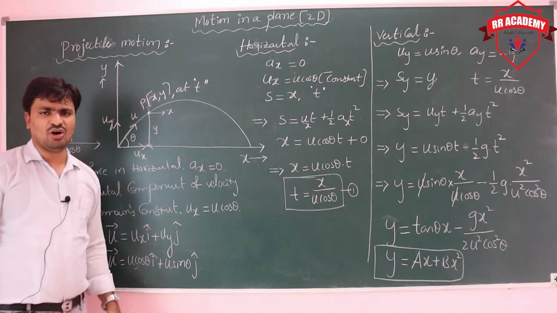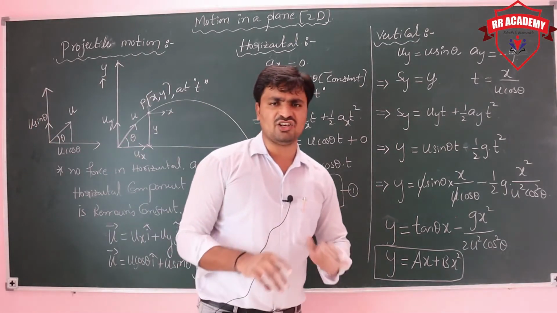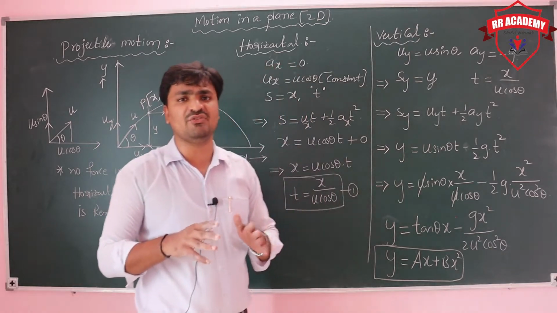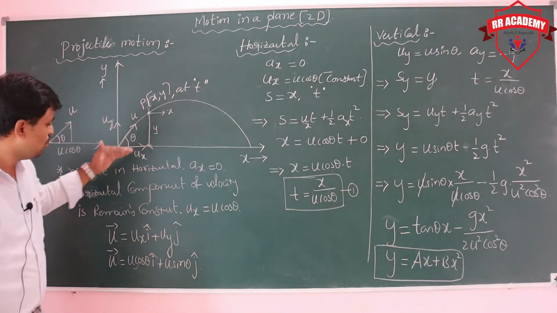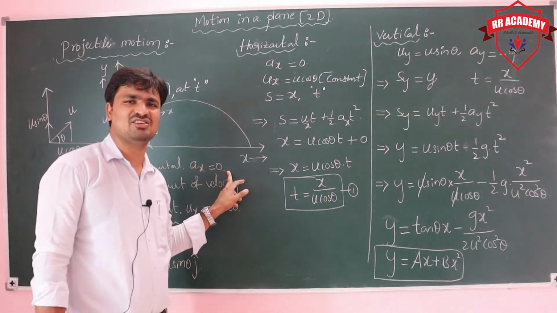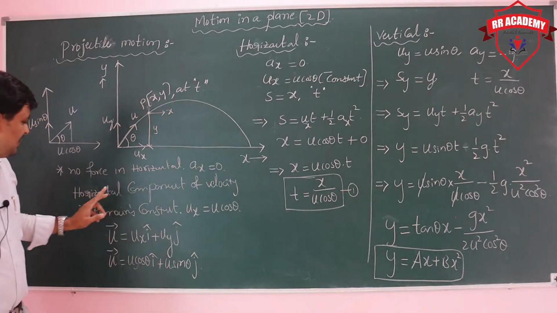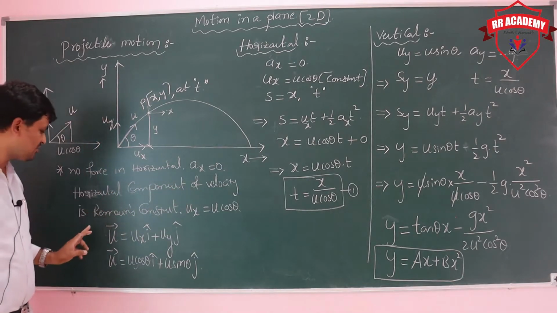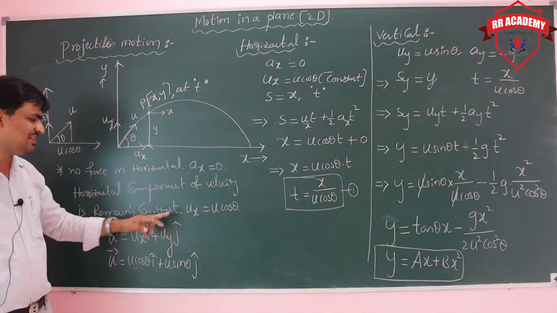First take the horizontal direction. In the horizontal direction there is no force, so no acceleration, because net force is 0, then acceleration is also 0. Then the horizontal component of velocity remains constant because its acceleration is 0.